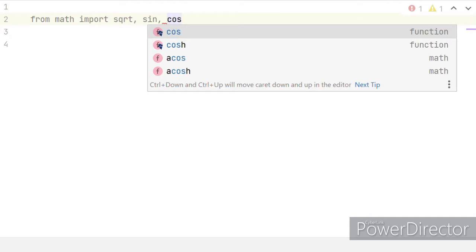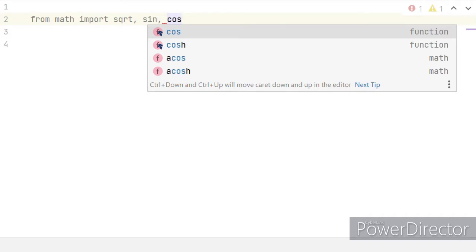Moving on, now I want to use them. If you remember, if you want to use a function of a library, you have to start by saying the name of the library. But in this case, you do not need to mention the name of the library. You just start by saying the function, because you have imported specific functions.